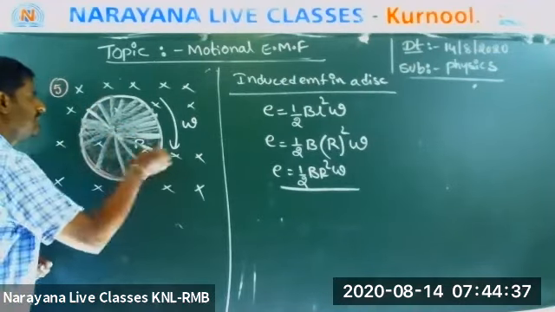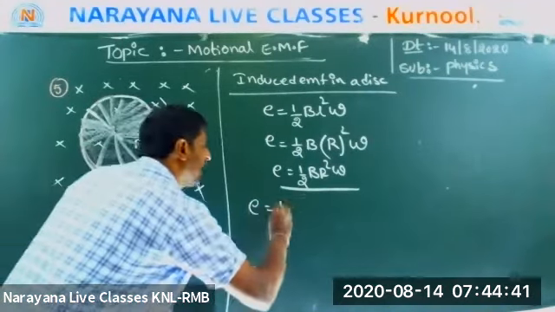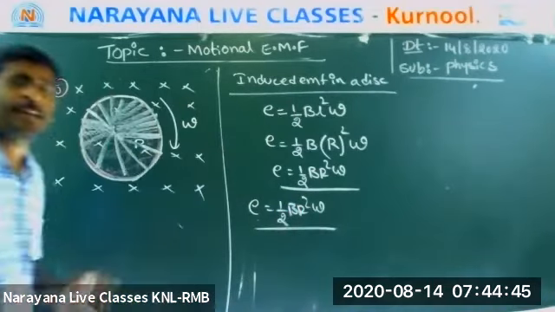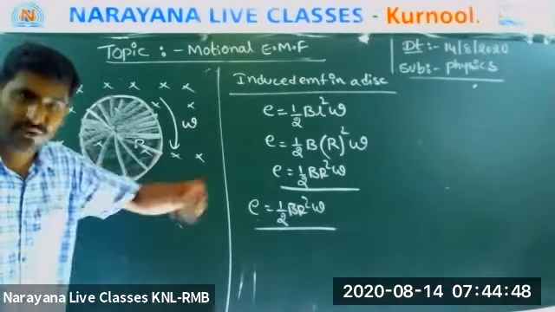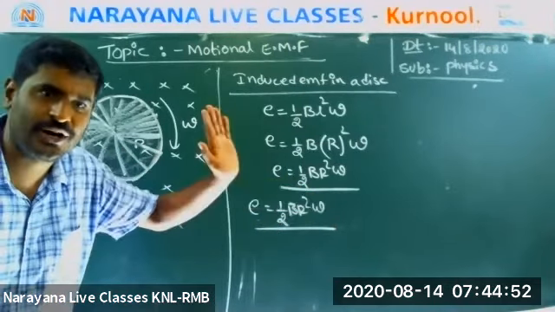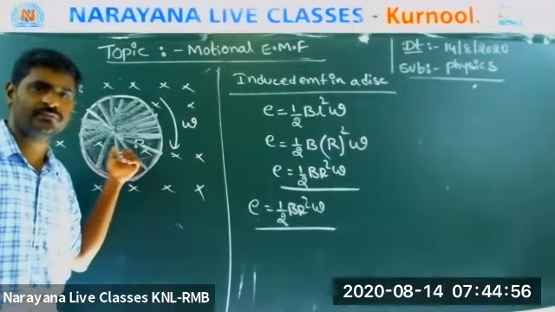Now come on girls. For the total bars, what is the EMF? That is also the same: E is equal to half BR square omega. Why? Because all are in parallel, just like the spokes we explained. Yes or no? Very good, Sikandar.